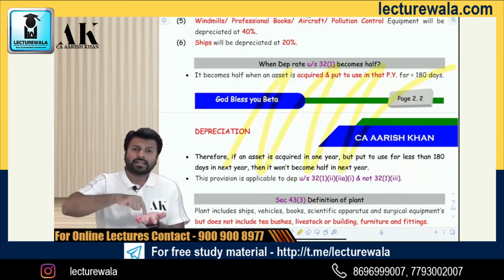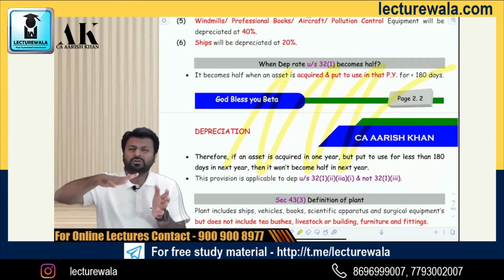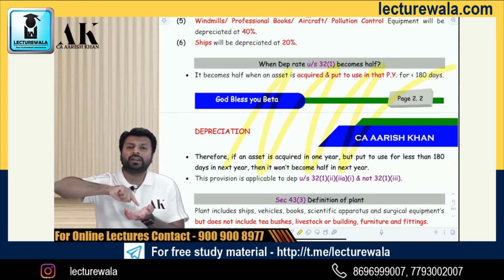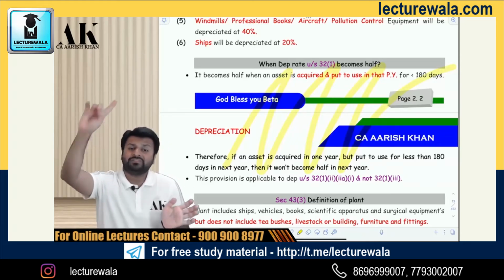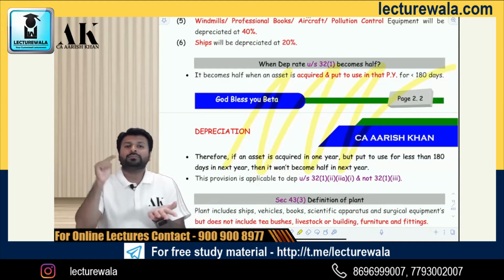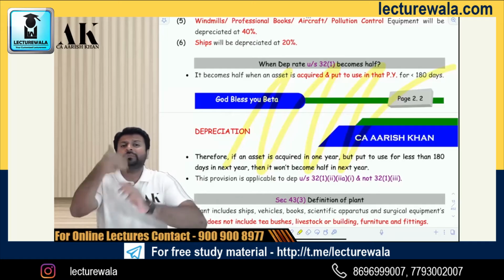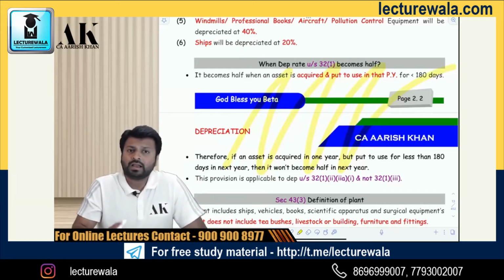Suppose if an asset is acquired in the current year and it is not put to use in the current year, it is put to use in the next year, and in the next year it is put to use for less than 180 days, then in the next year it will not become half, it will be full. Be very careful, because the proviso of 50% is only applicable to the year in which you acquire. It is not applicable to subsequent years. I hope it is clear to you.